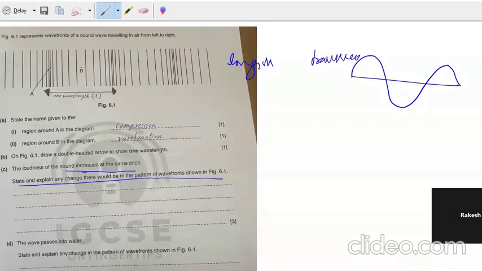The transverse wave is something like this. This is also in a sense transverse if you see the pressure variation. So pressure varies like this only. If you have a transverse wave on a rope, you say something in loudness is increasing.